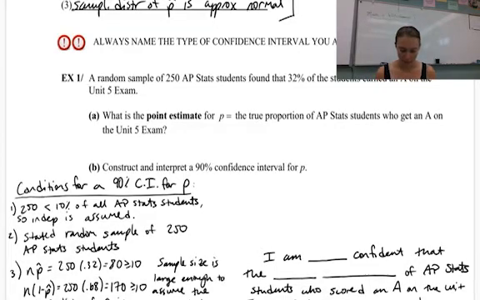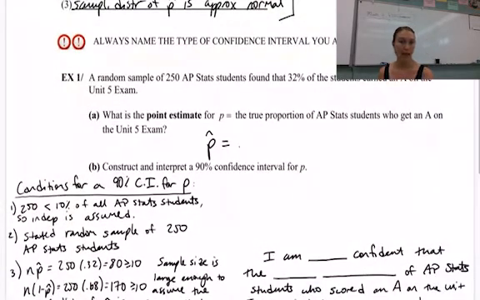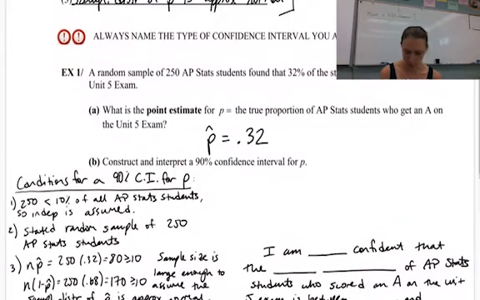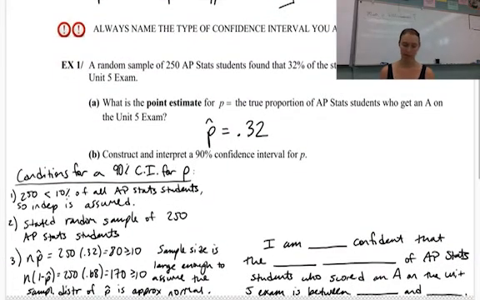All right, so before we get there, example. A random sample of 250 AP Stats students found that 32% of the students earned an A on the Unit 5 exam. What is the point estimate for p equals the true proportion of AP Stats students who get an A on the Unit 5 exam? So point estimate is what's the estimation for that p value? That's our p hat. And that's 0.32 because that was our sample proportion. So that's what they mean by point estimate.